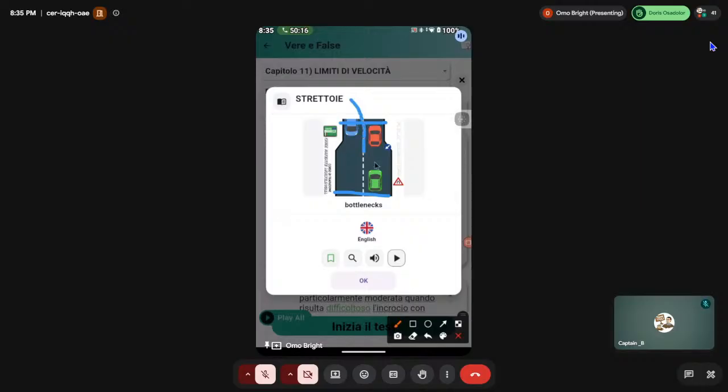So you as a driver, if you reduce your speed, you will be able to escape any side effect, any side jam, you understand? So getting close to this kind of place, strettoie meaning a bottleneck, you must reduce your speed. All right?